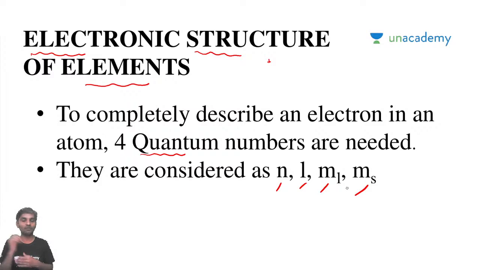Please understand what are N, L, ML, and MS. They are the 4 very important quantum numbers which are required to locate an electron. Depending on the electronic configuration, we will decide what the energy level is. Then we'll define what a valence electron is, what a core electron is, what a conduction electron is.